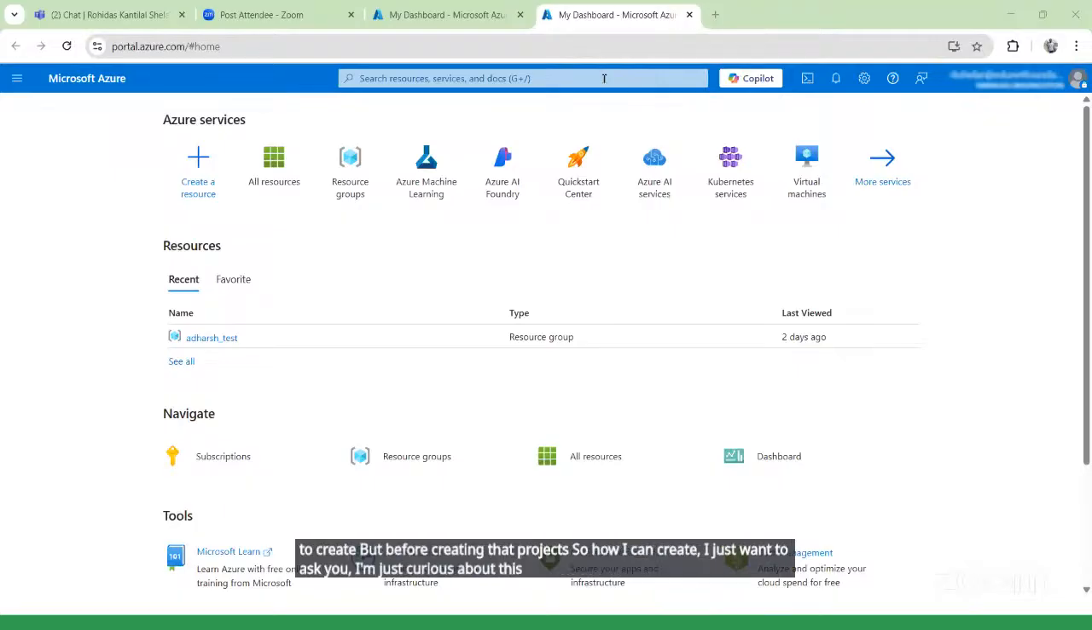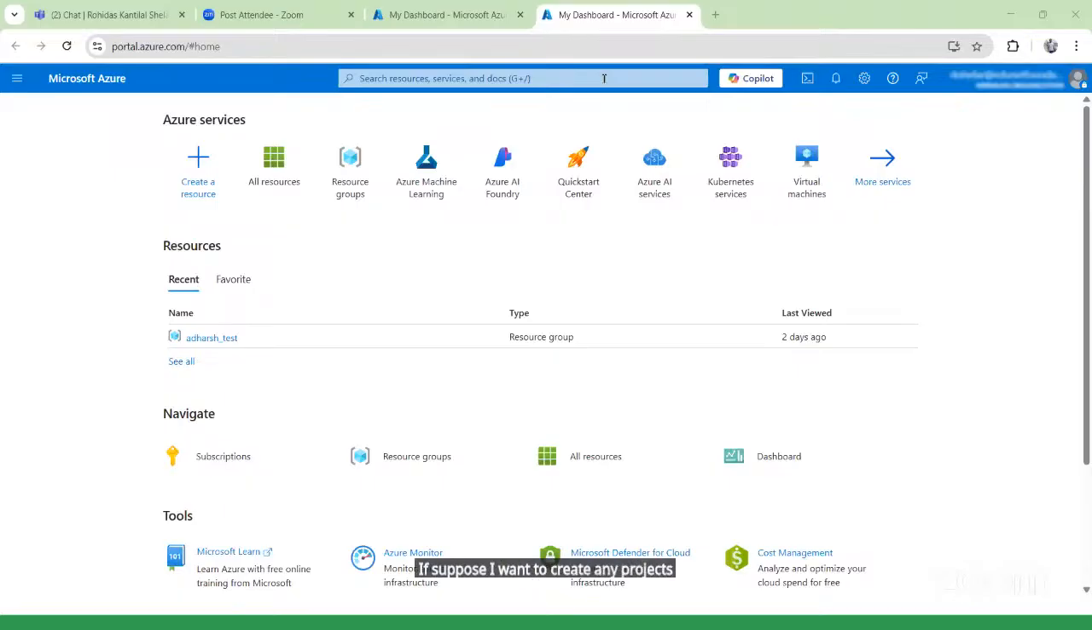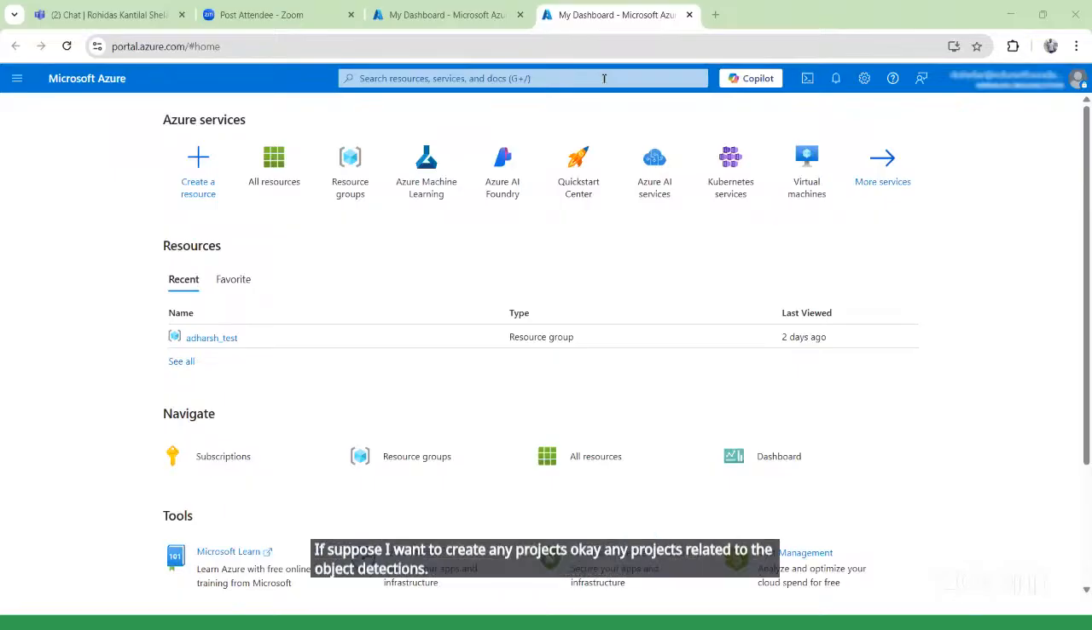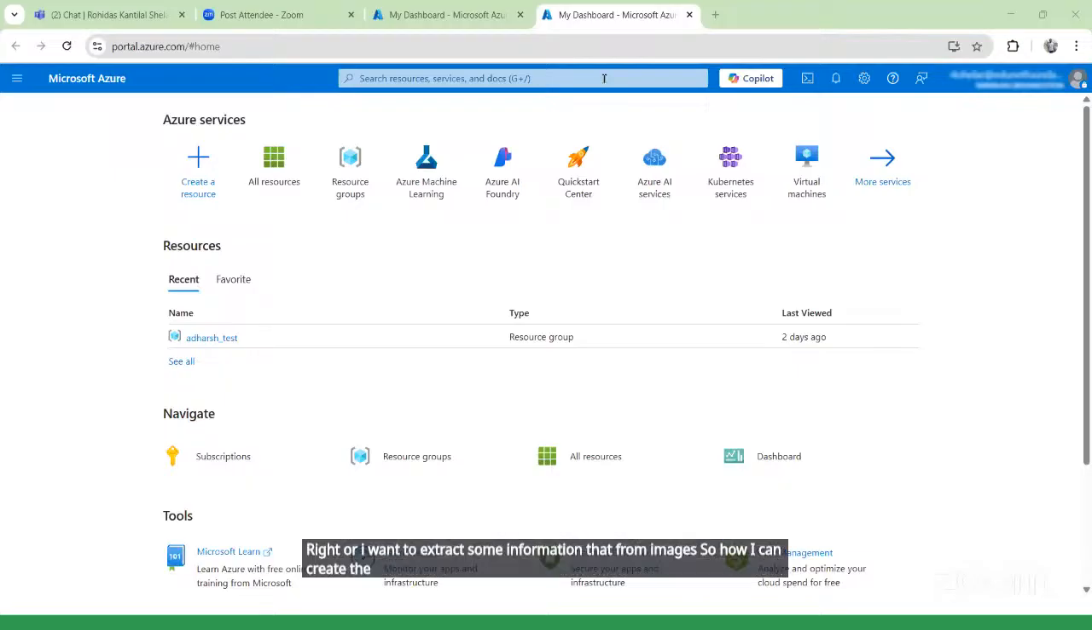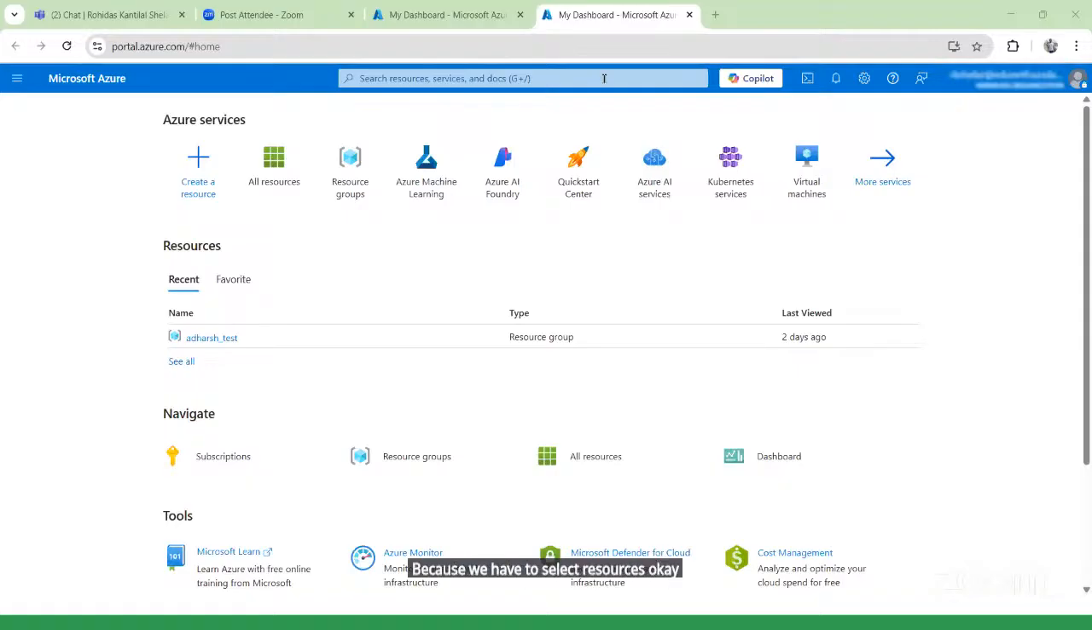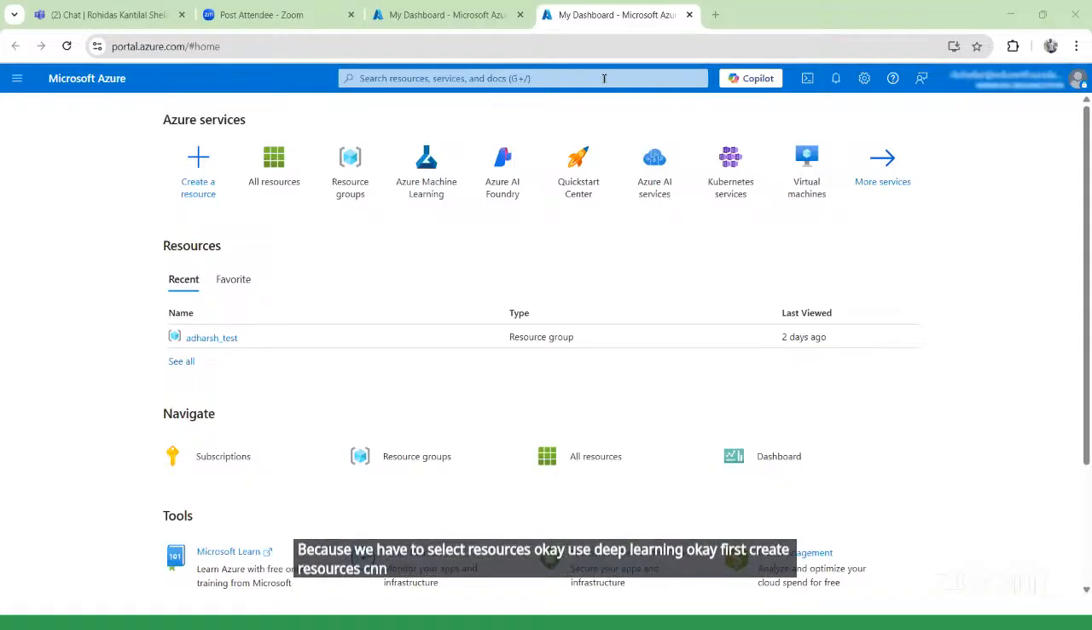Suppose I want to create any project related to object detection, or I want to extract some information from images. How can I create the project? Maybe we saw it previously, but what technology and what tools do I basically need? So first we have to select resources. Use deep learning. First create resources. CNN. Okay, so many people are answering, right?